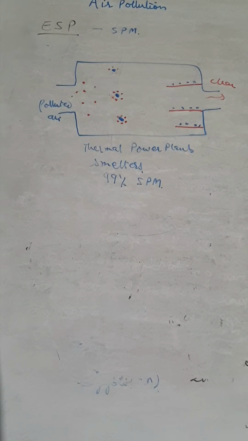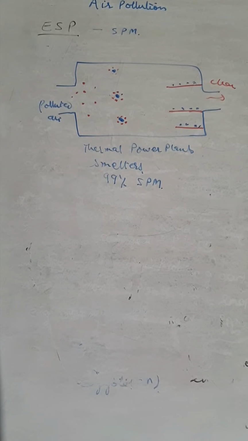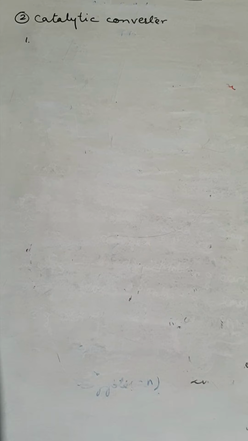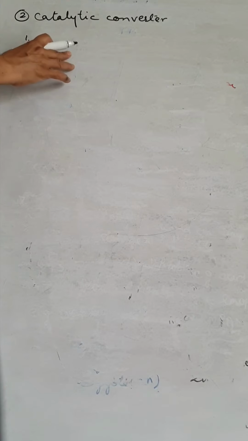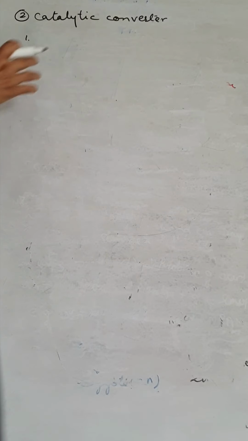So next we discuss the catalytic converter. The first device, ESP, is discussed. The second one is the catalytic converter. The next device is the catalytic converter. It is installed for automobile emissions.